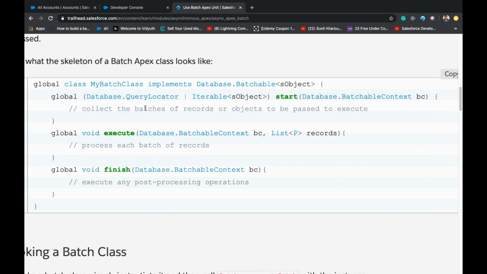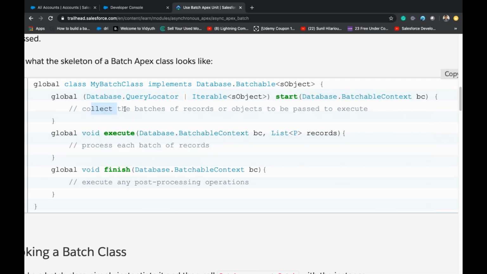If we are writing on Account, P will become Account, and the records are from the QueryLocator. Whenever the start method collects the data, it will send the data to these records in batches, so this will execute in batches.